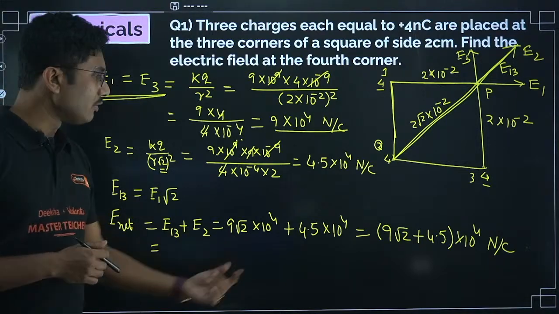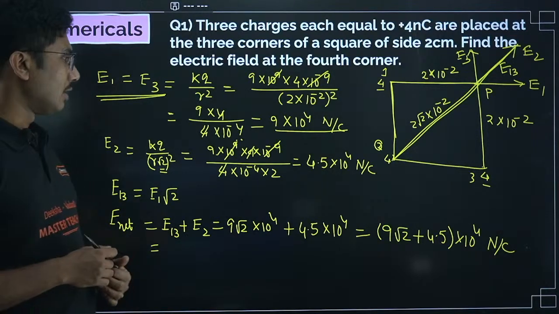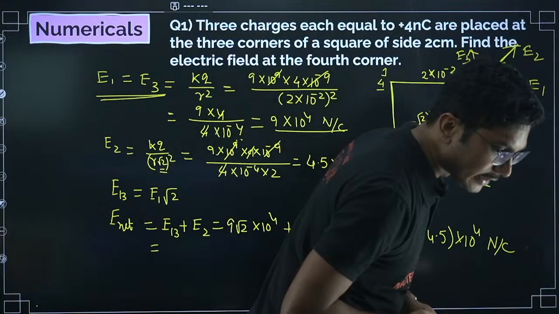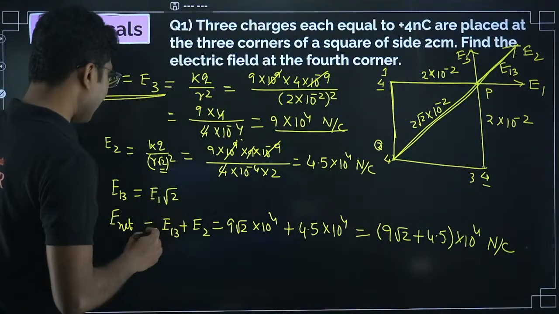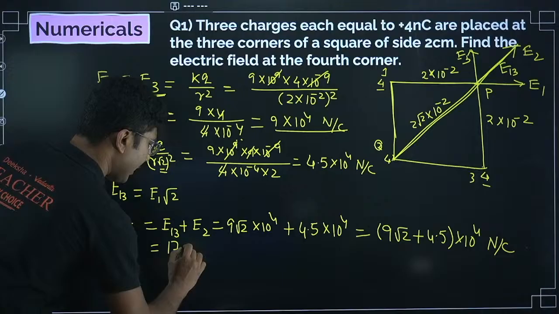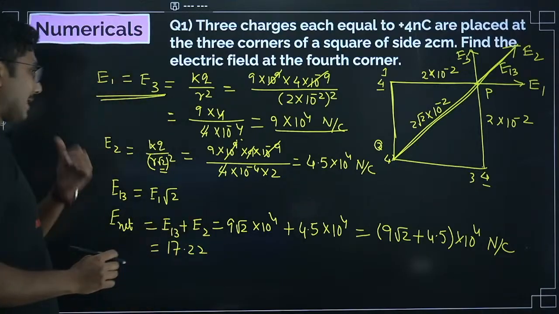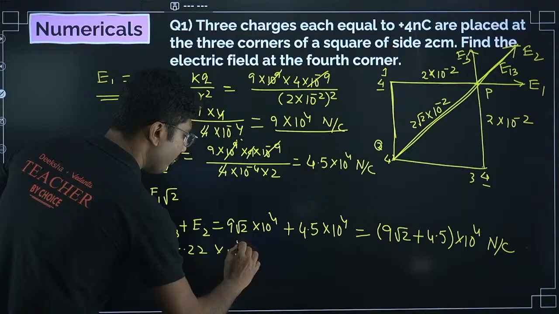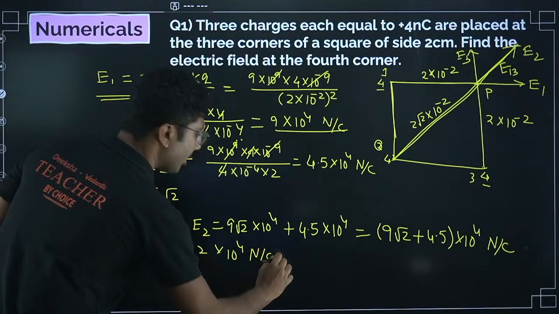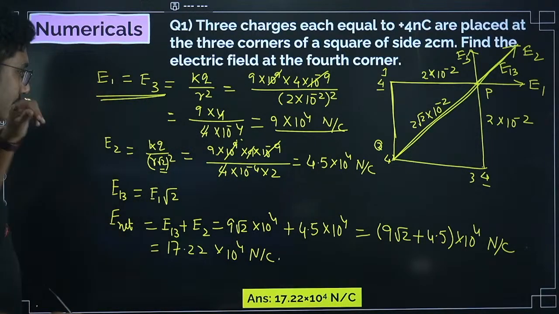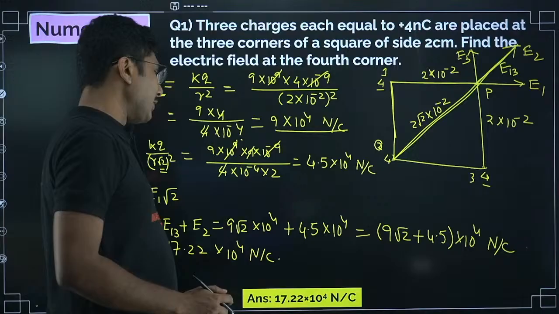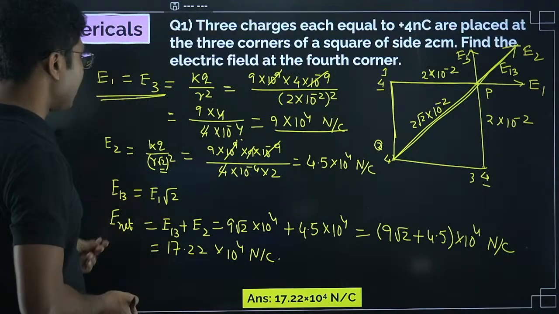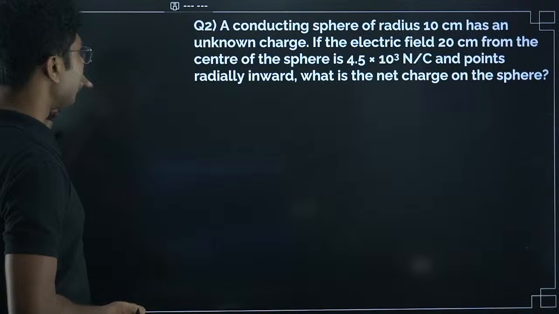Now tell me the value of this sum. 17. Yes, Pano is saying 17. Actually it will be 17.22 if you take a little bit extra. It will be 17.22 into 10 to the power of 4 Newton per Coulomb. That will be the answer for this particular question. Now let's move on to the next question.